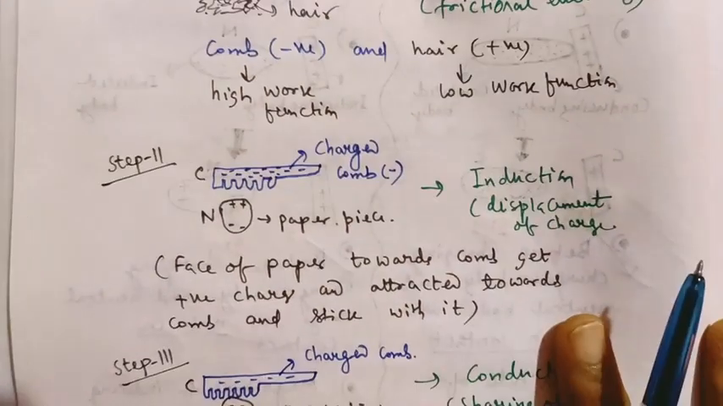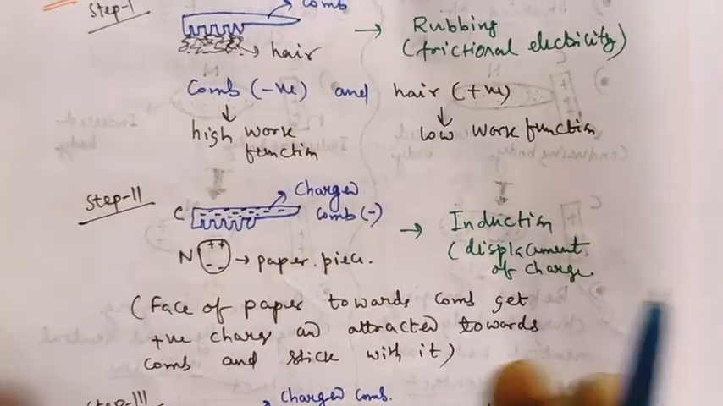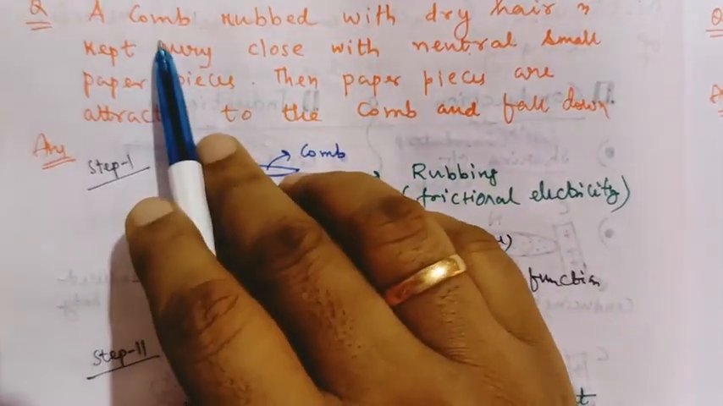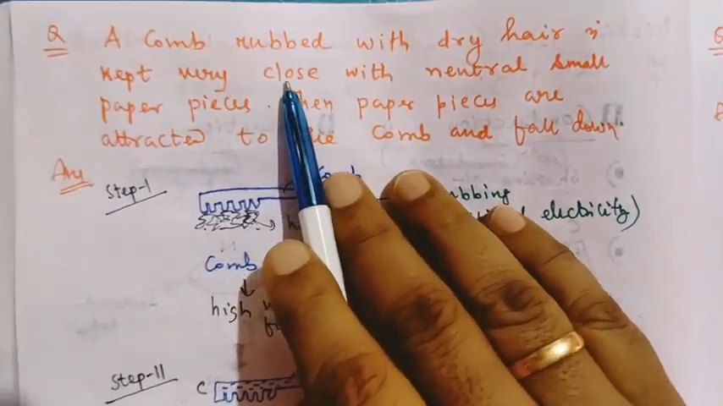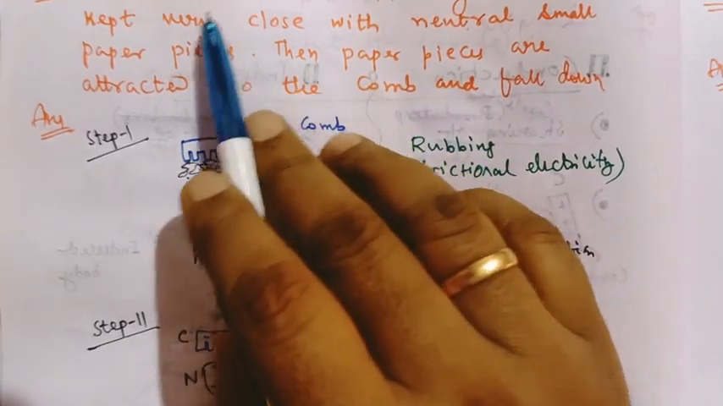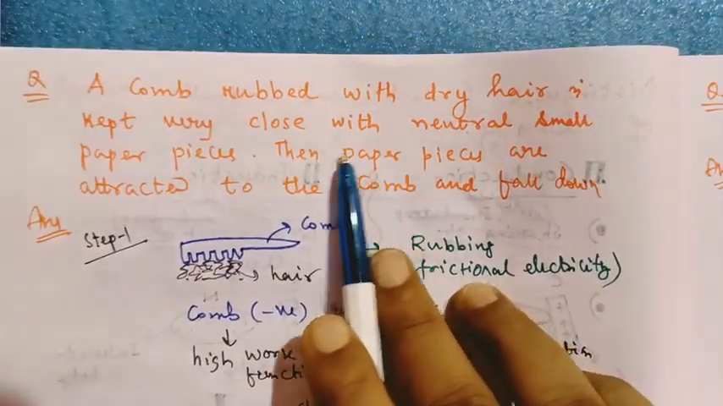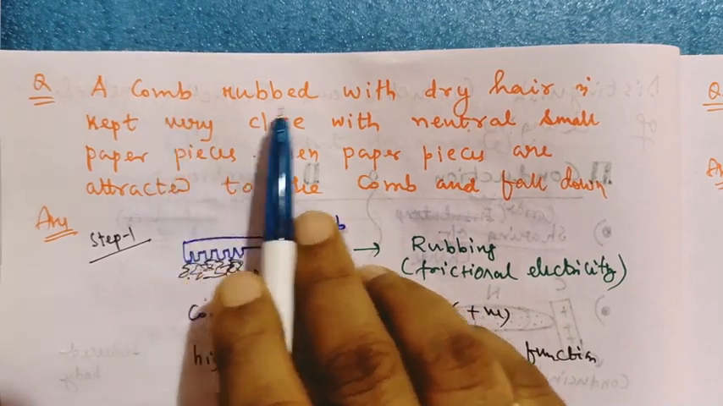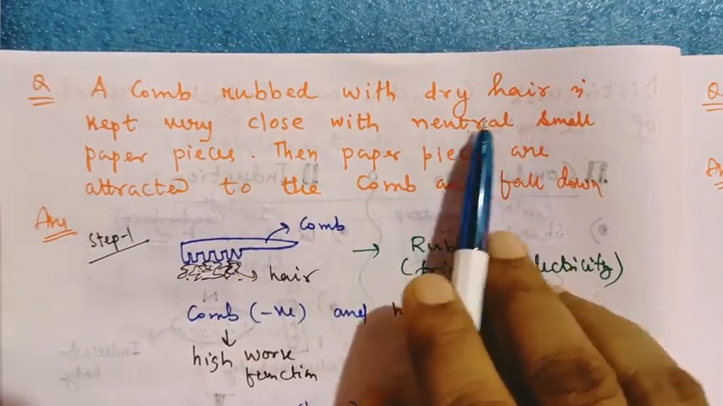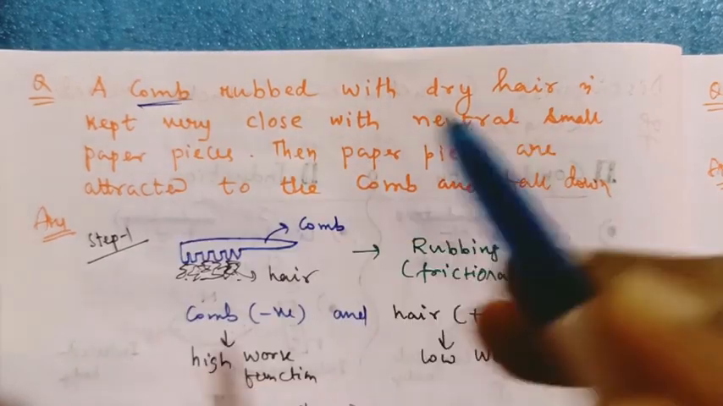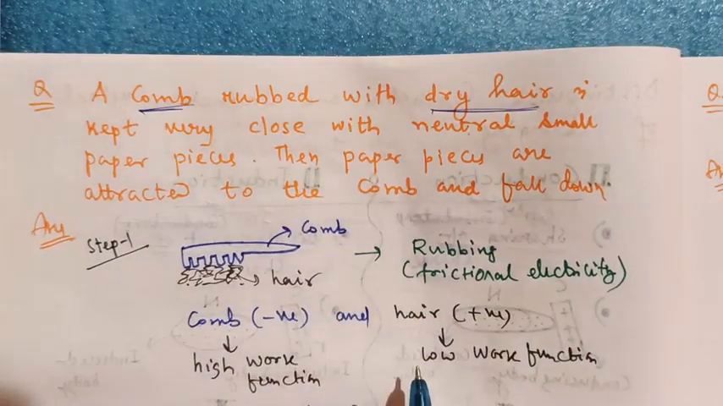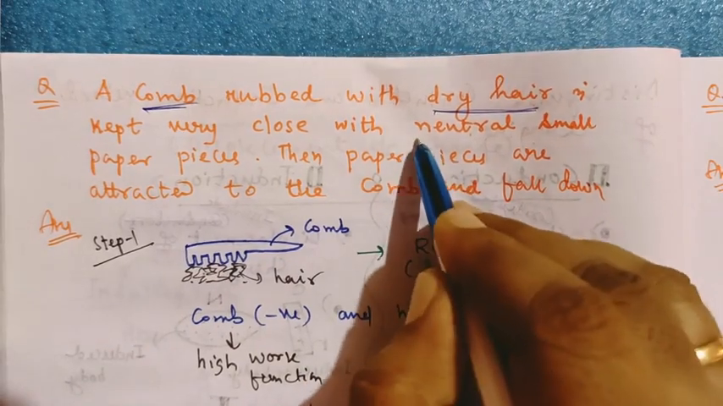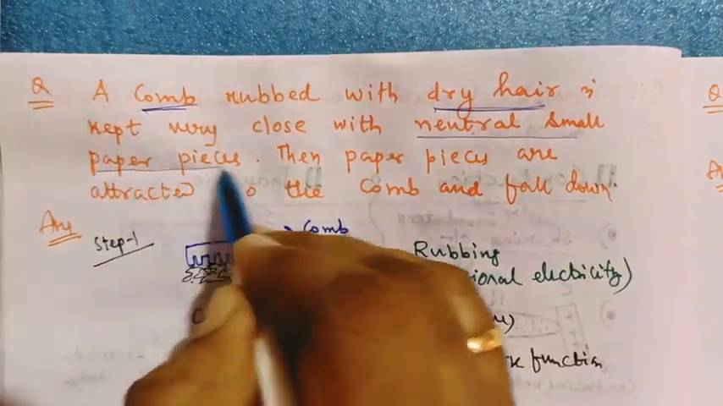Now we will discuss a question. You listen very carefully. A comb. This is a game that you all have done in your childhood. A comb or maybe a dot pen, you can also use a ball pen. A comb rubbed with dry hair is kept very close to neutral small paper pieces.